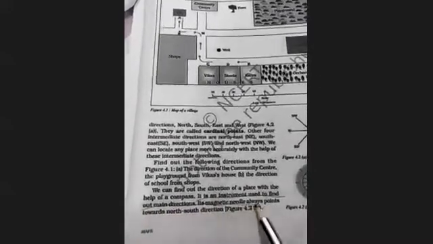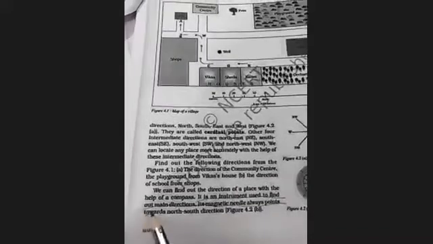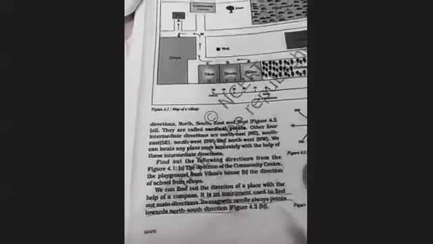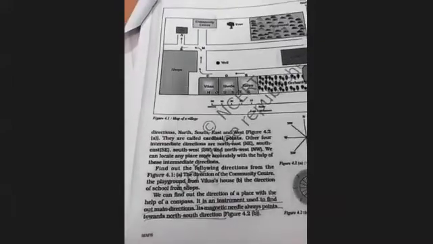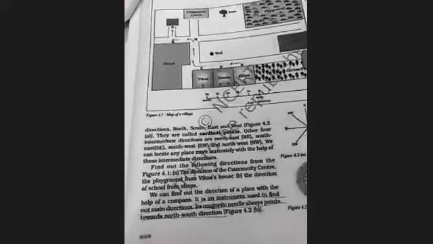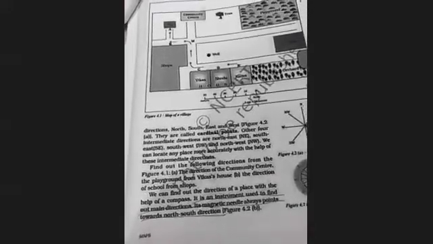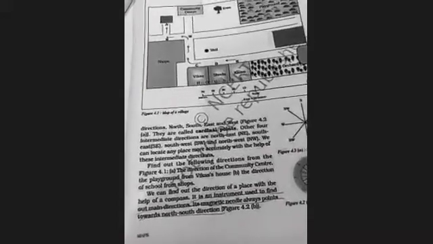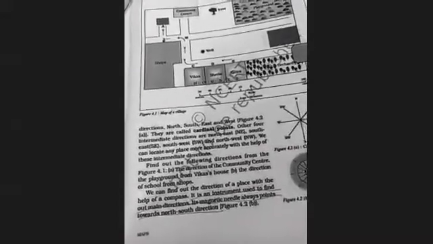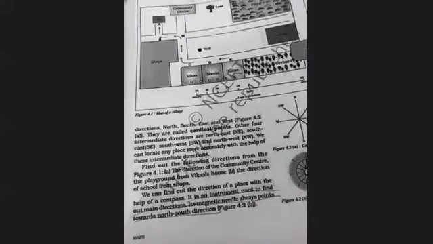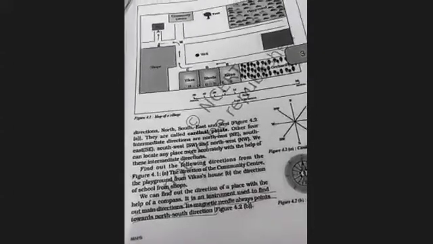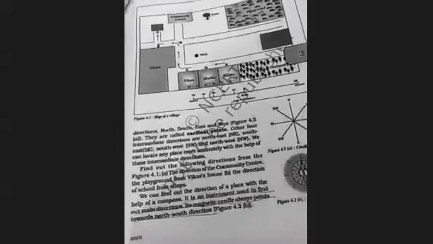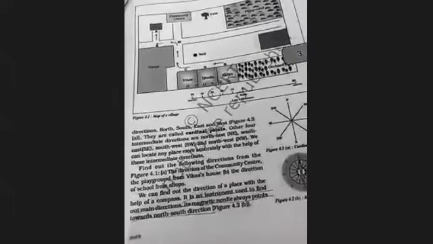Its magnetic needle always points towards the north-south direction.